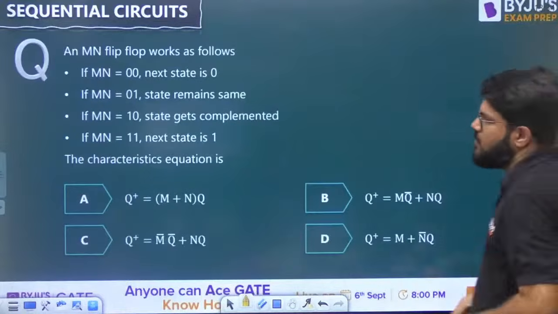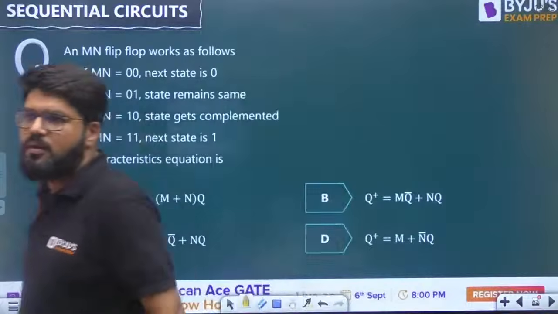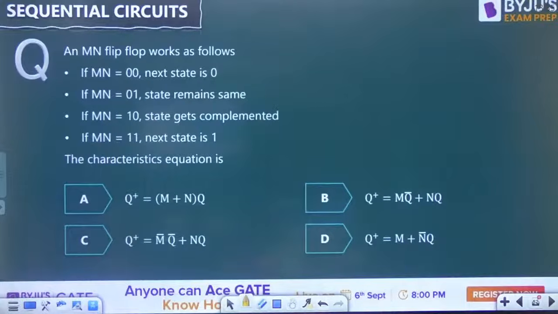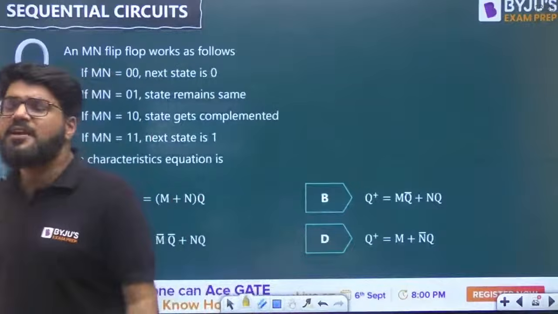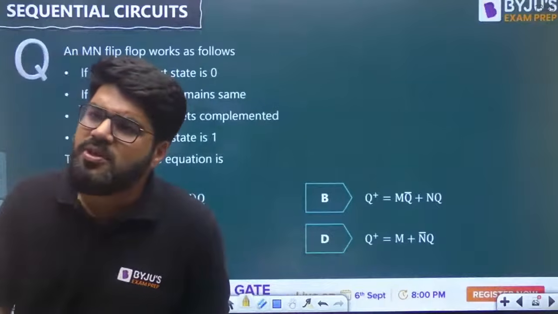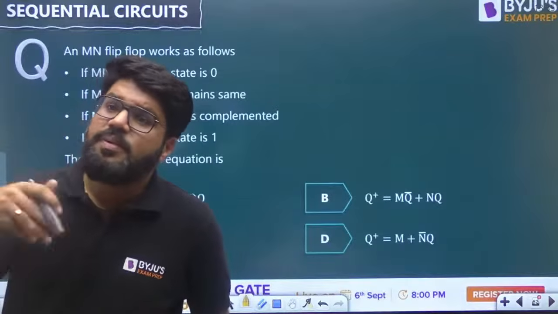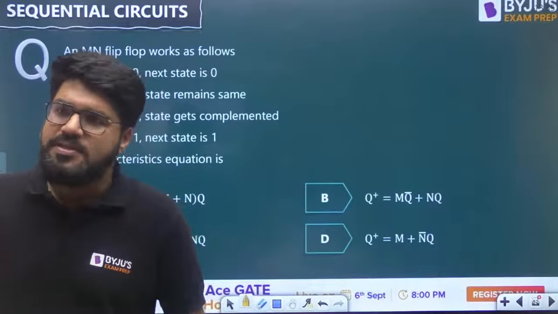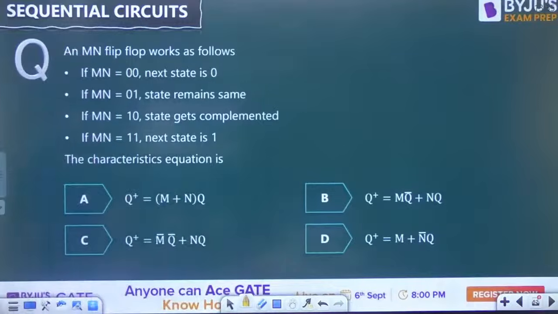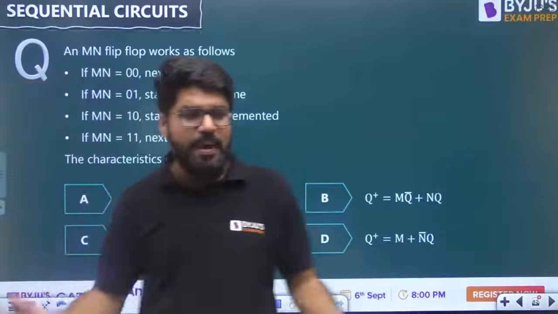A good question. Some random flip-flop. Preset is not used, right? It's just given, but they haven't used it. Preset is the opposite of reset. If they use the preset, the flip-flop will become set. The flip-flop will be equal to 1 when that pin arrives. Okay, Sai Charan? It's a random flip-flop, some MN flip-flop.